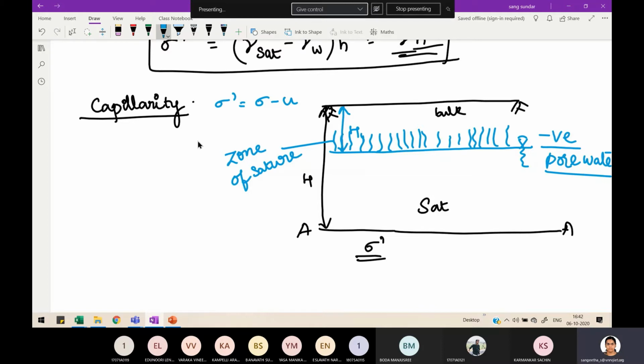Now tell me, because of capillary action, does your effective stress increase or decrease? Generally pore water pressure decreases effective stress, but in the capillary zone negative pore water pressure develops. So what happens to your effective stress? Very good. Due to capillary action, sigma dash increases; effective stress increases.